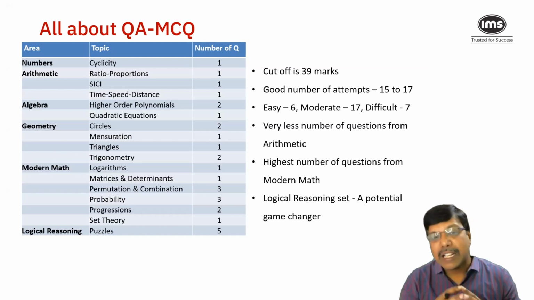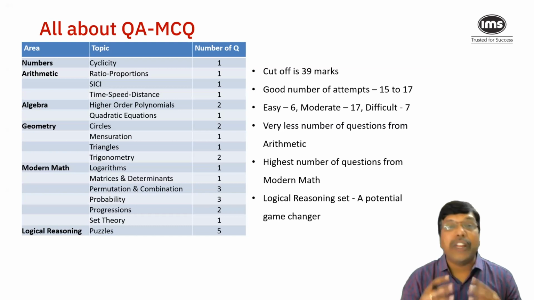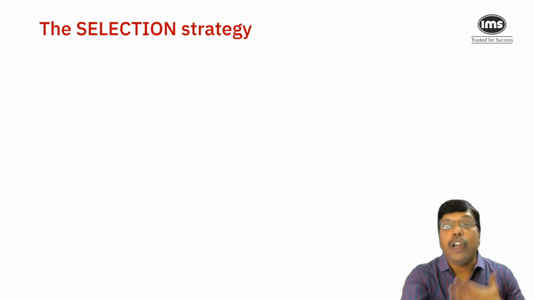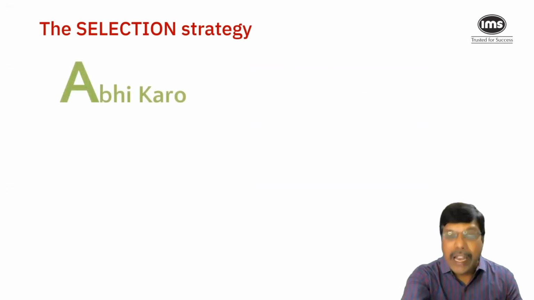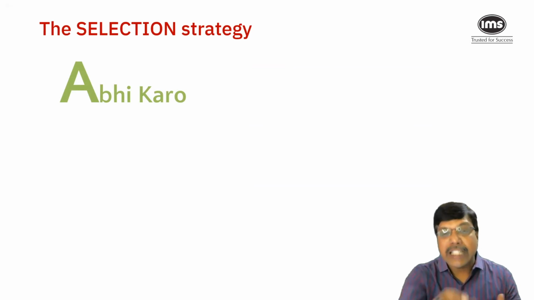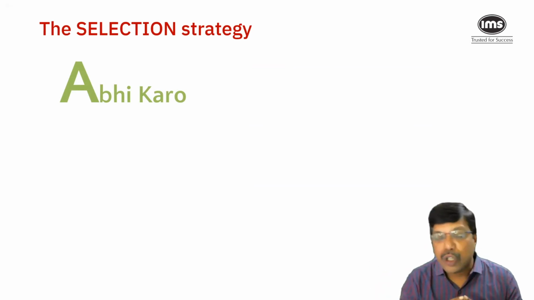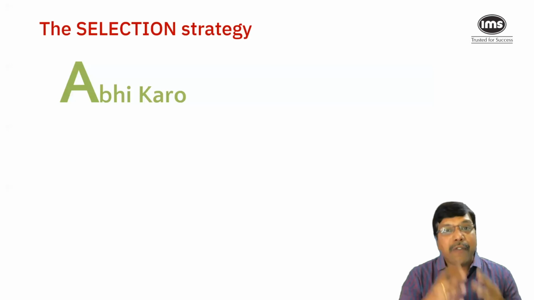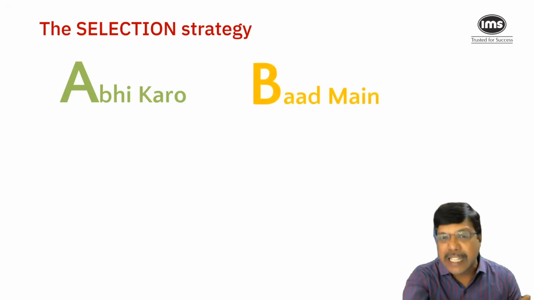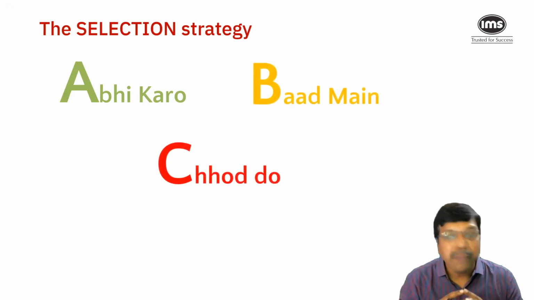Now at IMS, the selection strategy that we teach students right from the beginning, which helped a lot of them score well in the exam and be able to clear the cutoff, is the so-called ABC approach, where every question needs to be categorized into one of the 3 buckets as ABC, as we fondly call them.